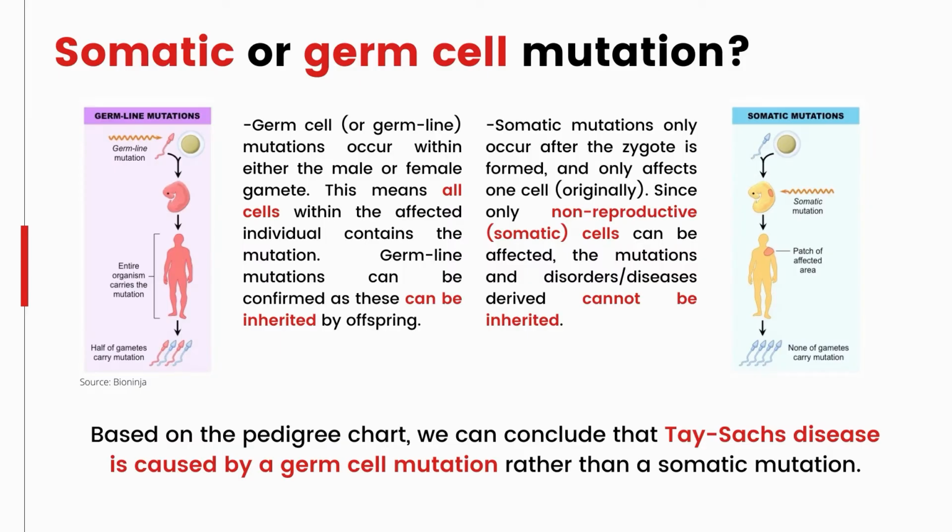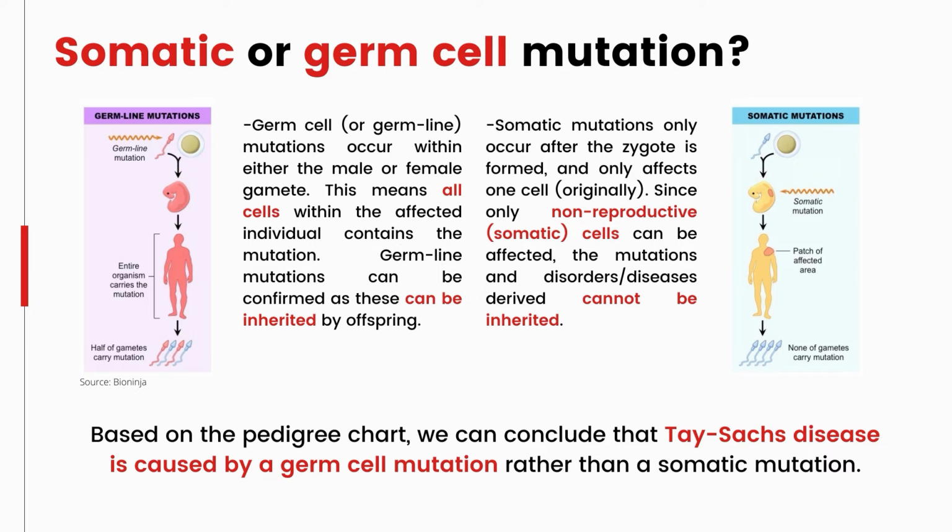Germ cell or germ line mutations occur within either the male or female gamete. This means all cells within the affected individual contain the mutation. Germline mutations can be inherited by offspring. Somatic mutations only occur after the zygote is formed, and only affect one cell originally. Since only non-reproductive or somatic cells can be affected, the mutations and the disorders or diseases derived cannot be inherited.